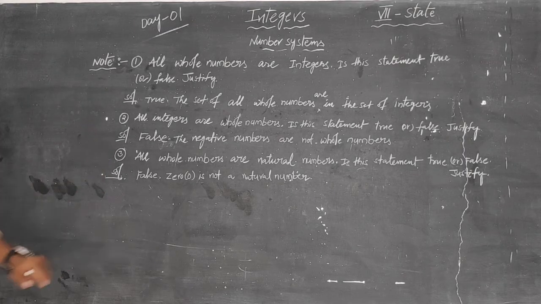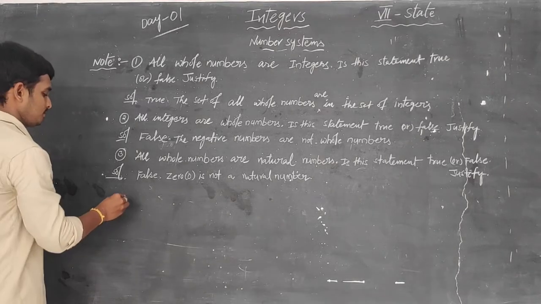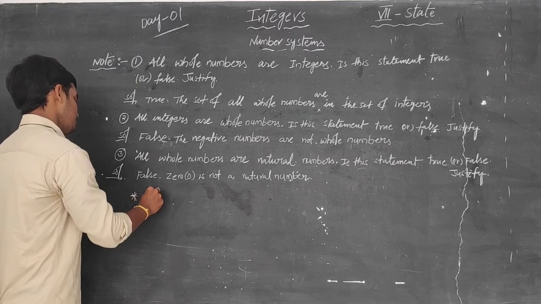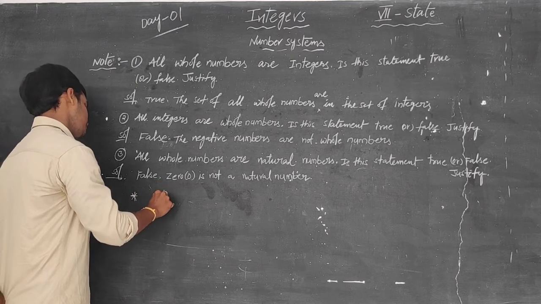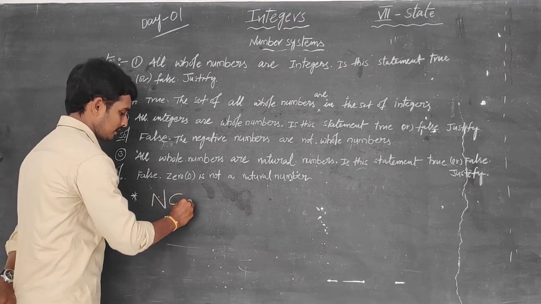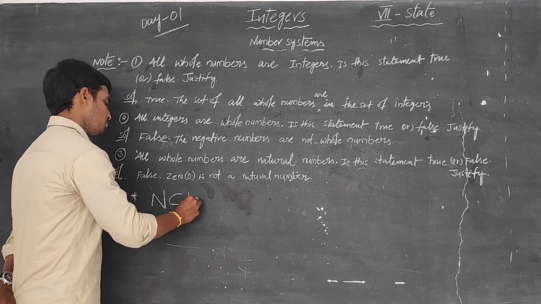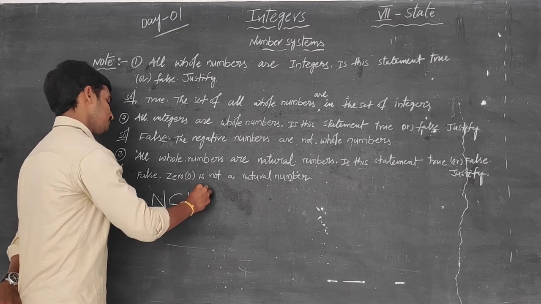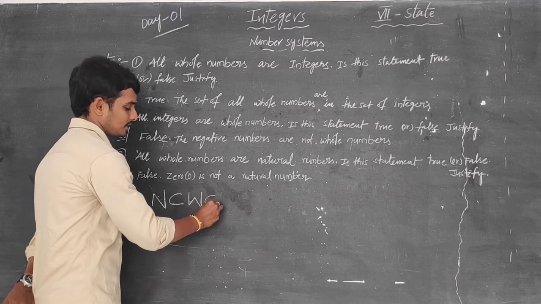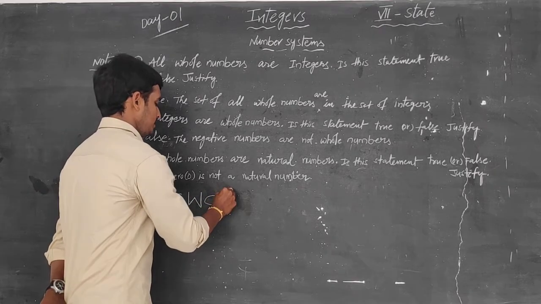Note down first all this. I am telling you one important point, students. The number system starts from natural numbers. All natural numbers are a subset of whole numbers. Whole numbers are a subset of integers.